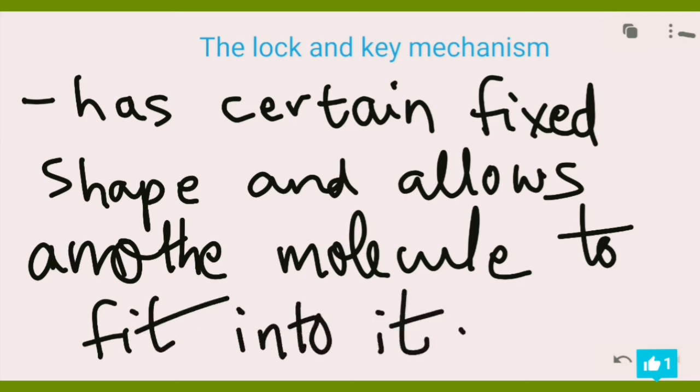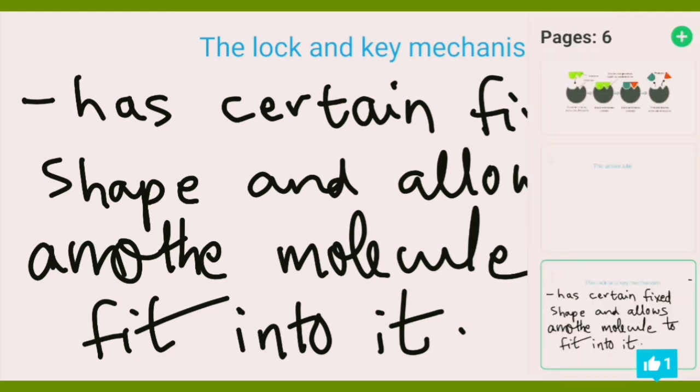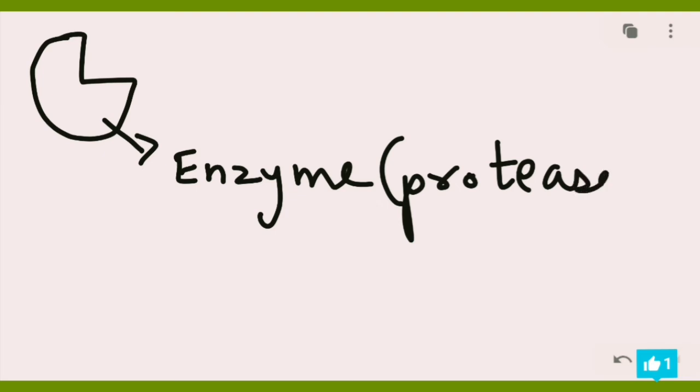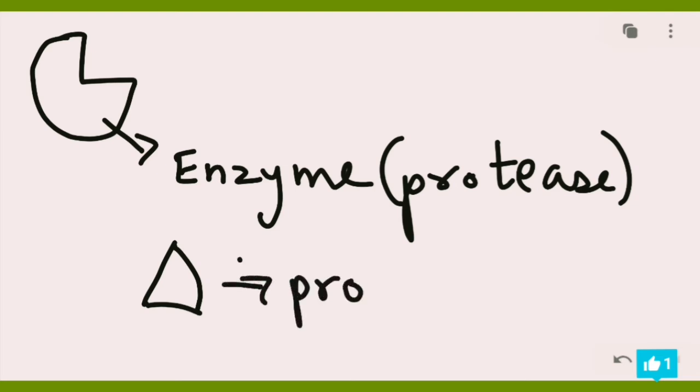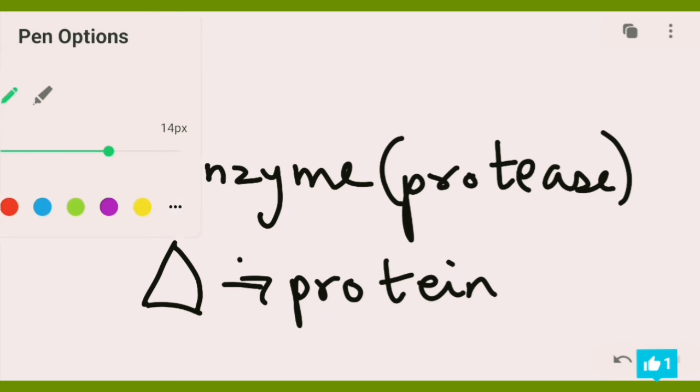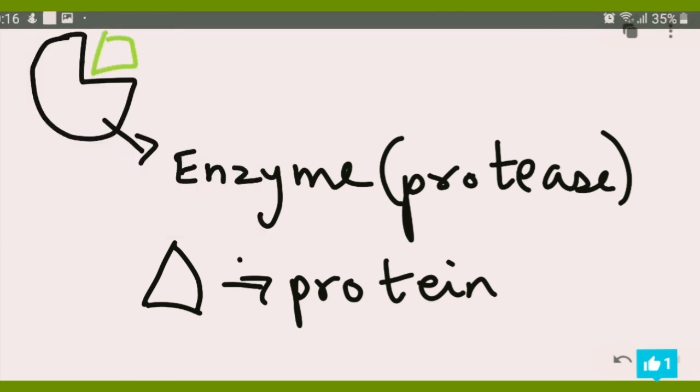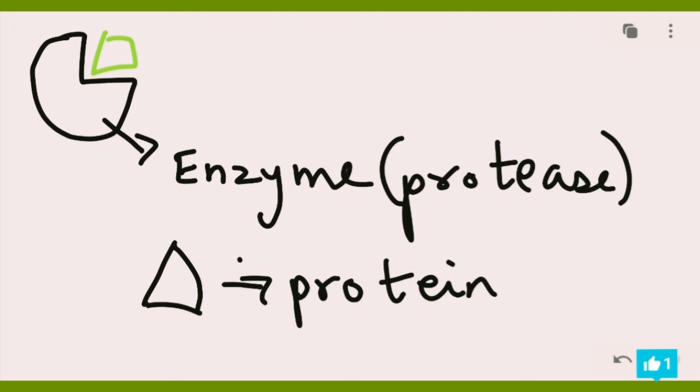I hope my handwriting is not that messy. Now the thing is, it may look like this. Yeah, this may be our enzyme, say protease. So it's going to break down protein. Our protein looks like this. So the shape should be an exact fit to fit right here for this enzyme to work. I hope you got the idea.